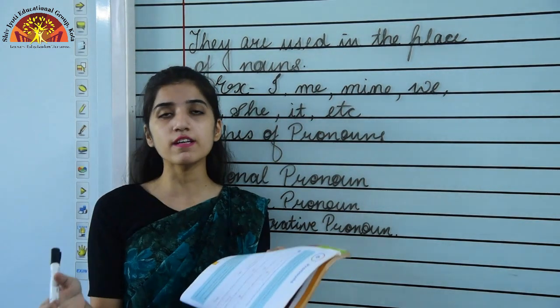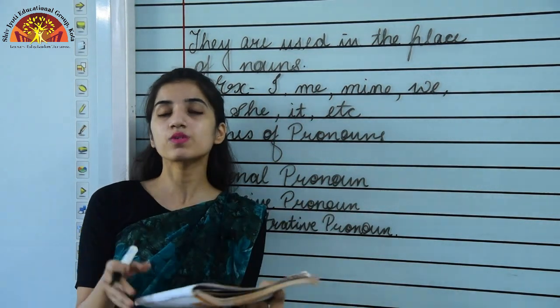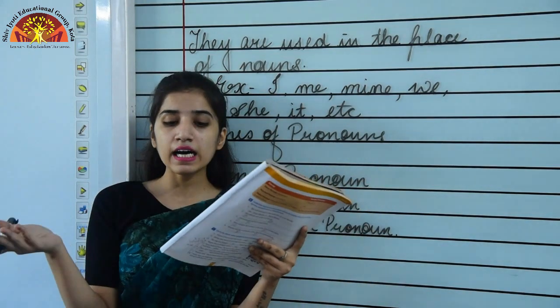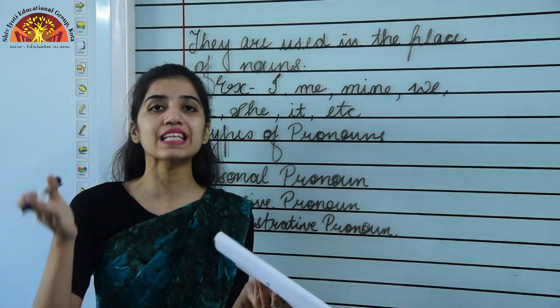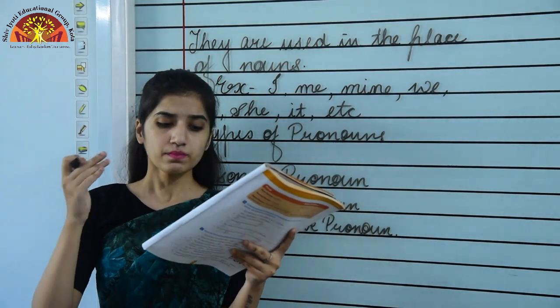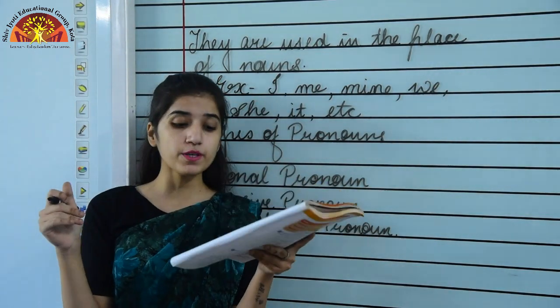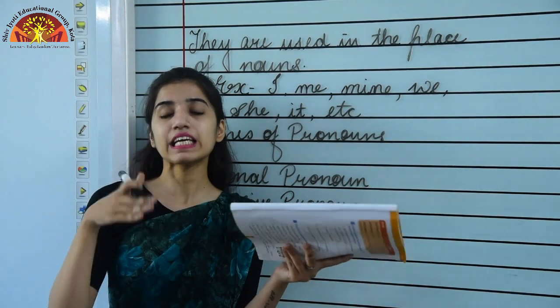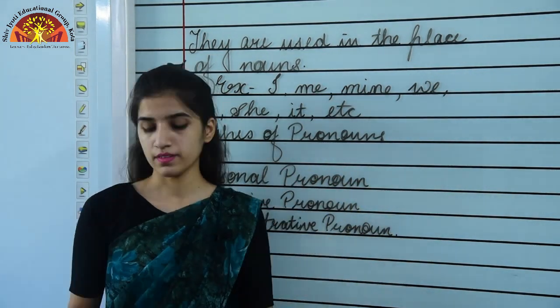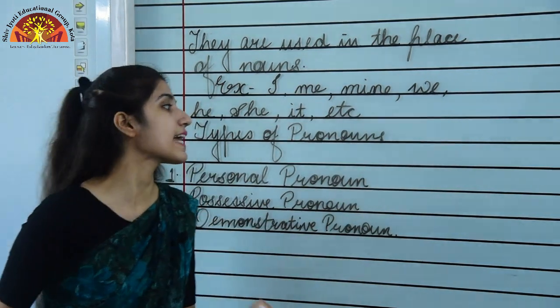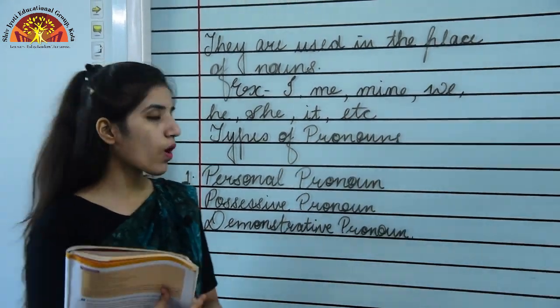For the first person we will be using the pronouns I, me, we, us. And for the second person we will be using pronouns like you, yours. And for the third person we will be using pronouns like he, him, she, her, it, they and them. Now moving to the second type of pronoun, that is what?